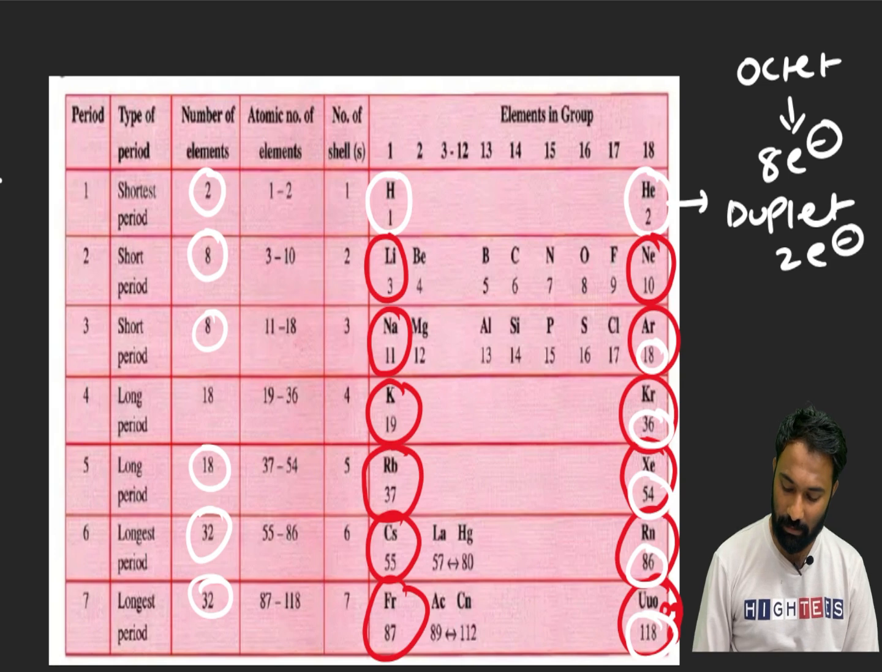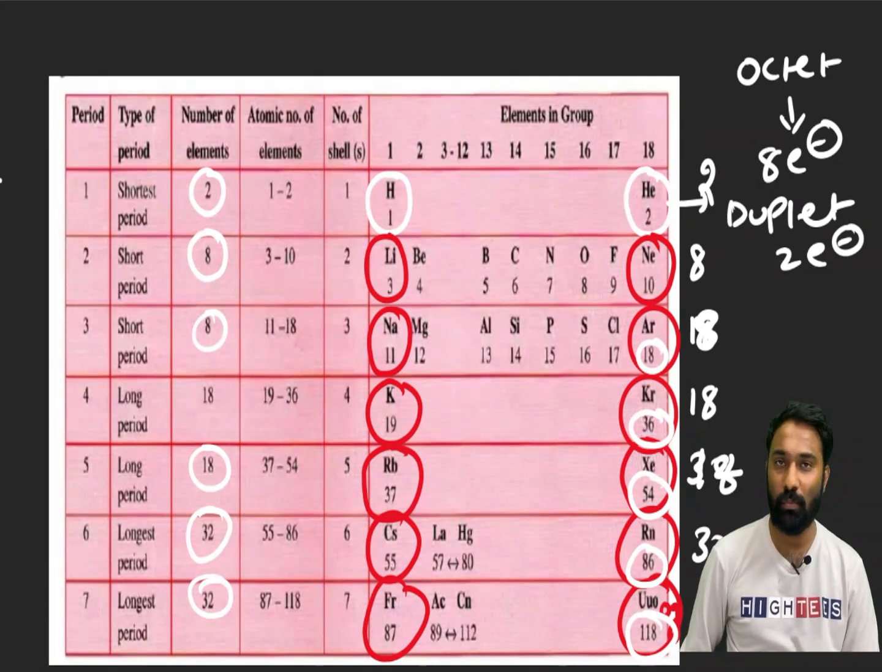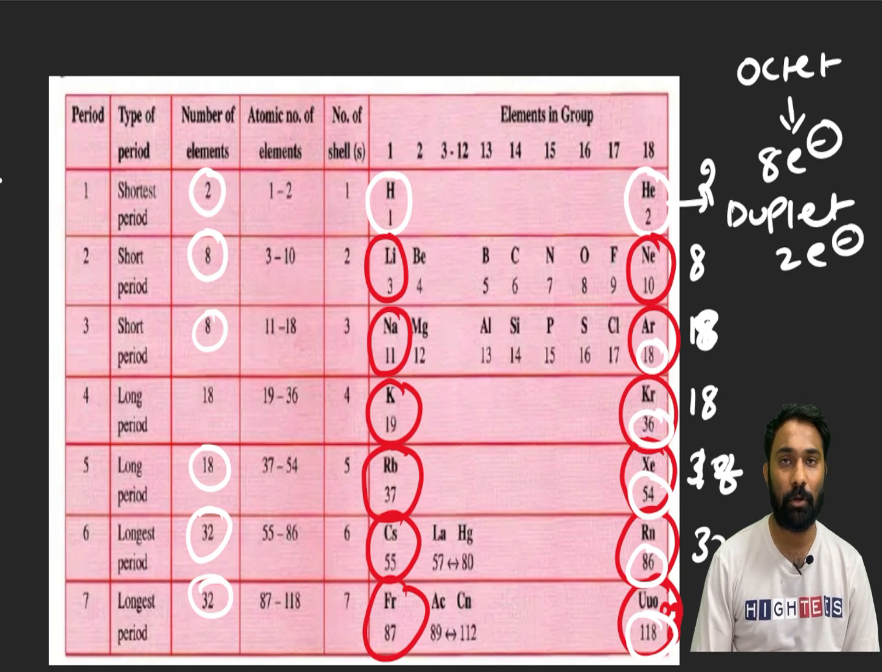Here remember the magic number. What is the magic number? 2, 8, 8, 18, 18, 32 and 32. This is the magic number we have to remember. If you remember this one, you will not get any problem to identify any element's atomic number.